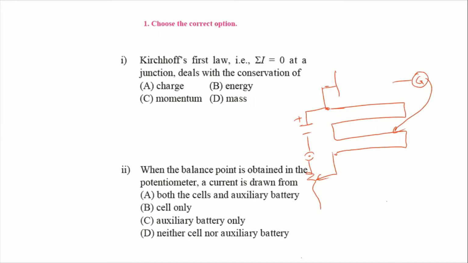So remember one thing here: when the balancing point is obtained in the potentiometer, current is drawn only from this auxiliary battery, not from this battery. Current is not drawn from this cell, only from the auxiliary battery, that you remember. So the answer is option C.